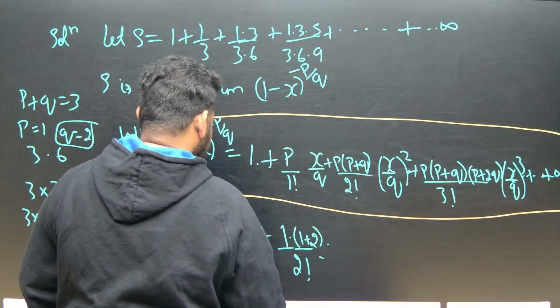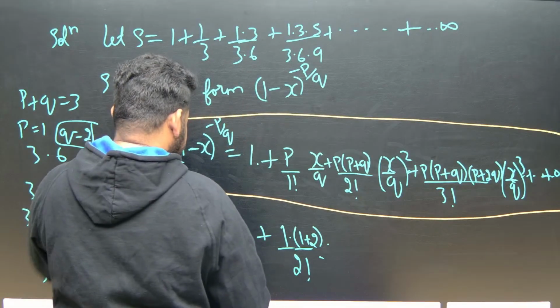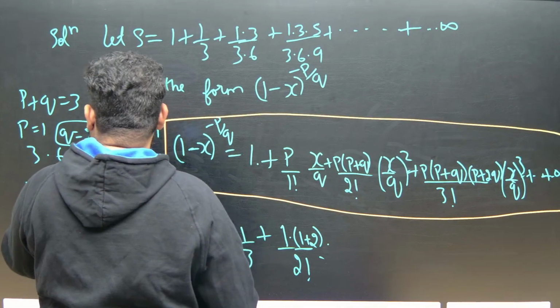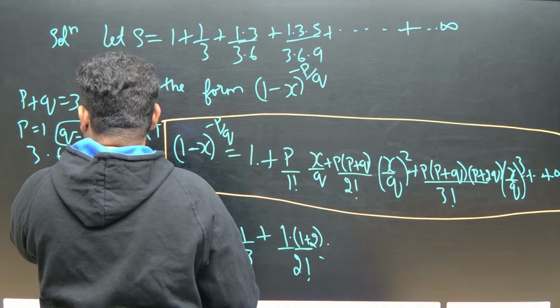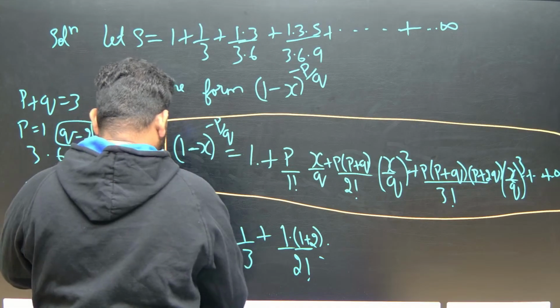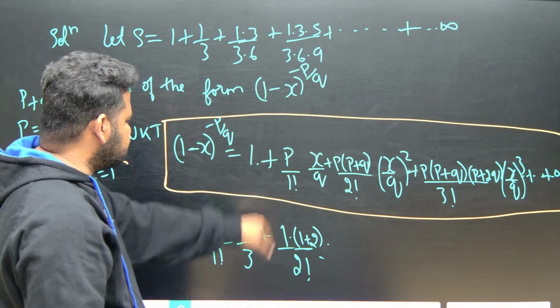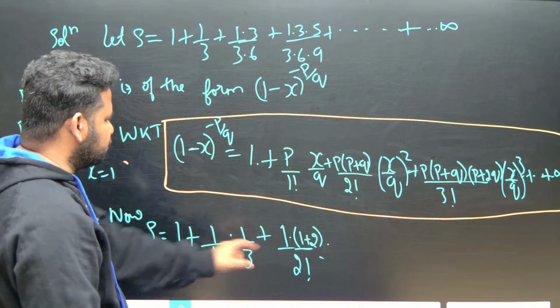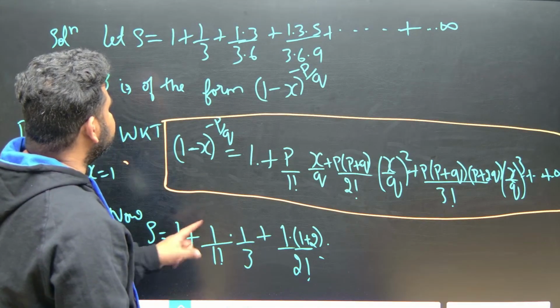2. Correct na? 1 by q. So see here, q is what? Q should not be 2, q should be 3. Let us check just a minute. Here we got q as 3. So here p plus q. P plus q means 3 into 1.